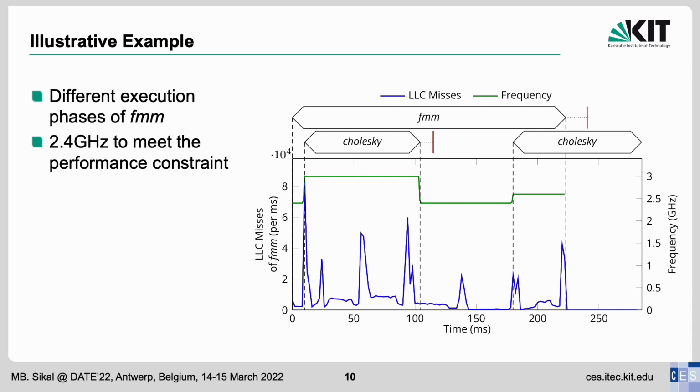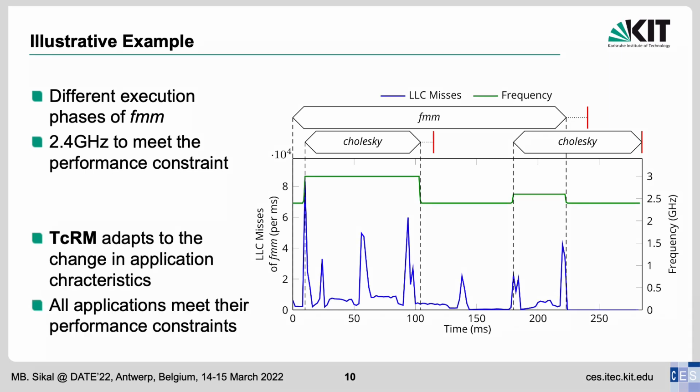Again, since CES-KIT is now running alone on the cluster, our technique decides to throttle down its VF level back to 2.4 GHz. As expected, CES-KIT also meets its performance constraints and leaves the system at around 280 milliseconds. We can see that our technique has successfully adapted to the different execution phases of FMM and has selected the right VF levels that allowed all applications to meet their performance constraints.